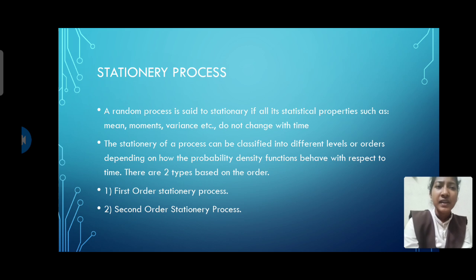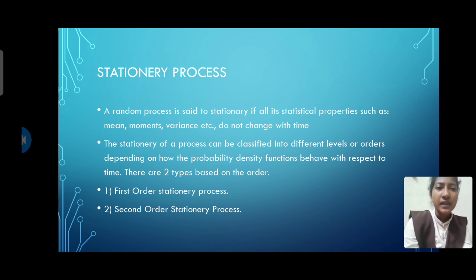do not change with time. It means that a random process consists of various statistical properties and those statistical properties do not change with time. Next, the stationarity of a process can be classified into different levels or orders depending on how the probability density function behaves with respect to time.